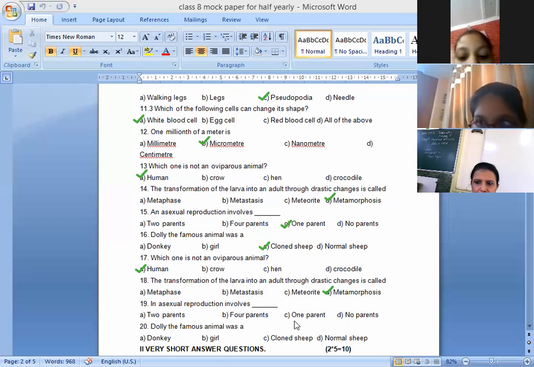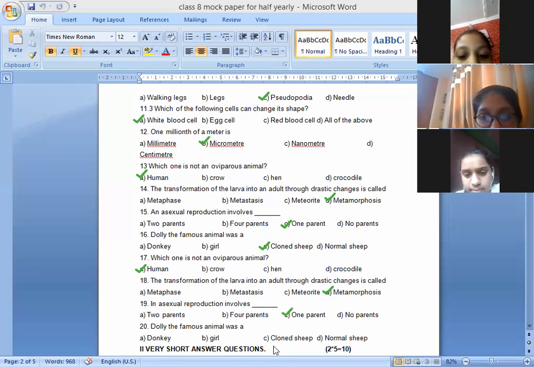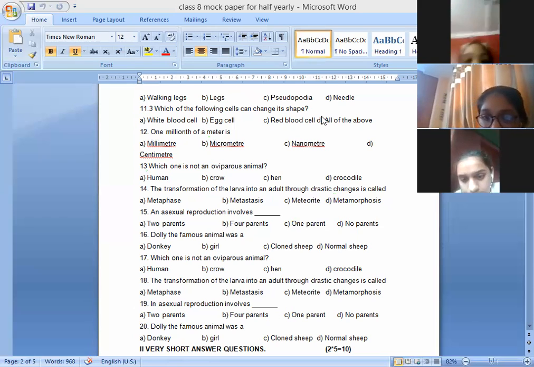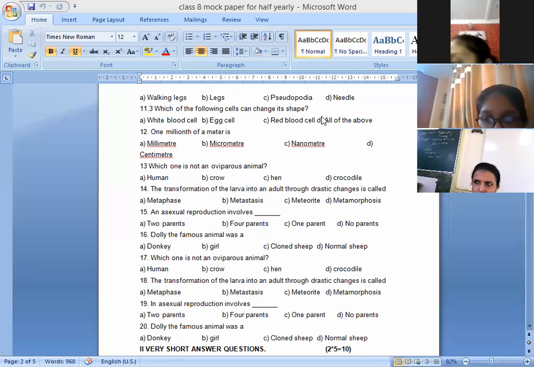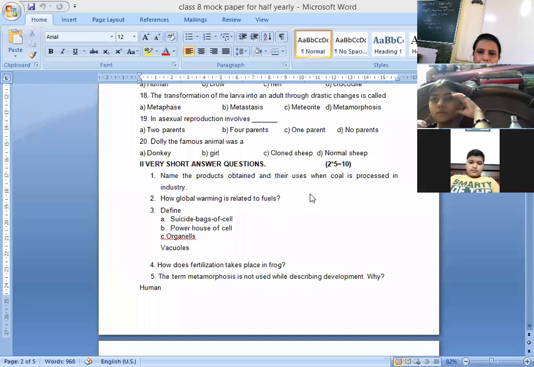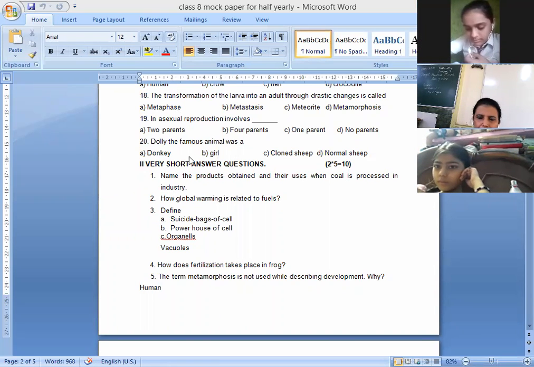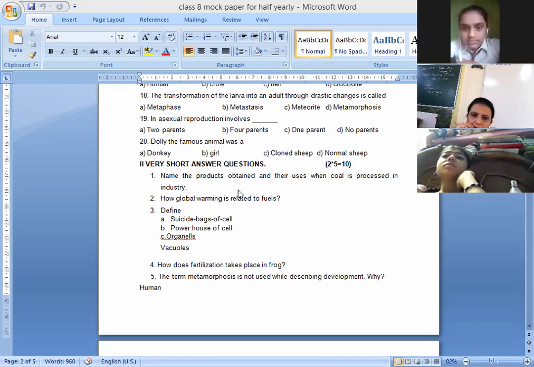So in asexual reproduction, one parent is there. Dolly was a cloned sheep. So children, these are the MCQs. Now the very short question answers, 2 marks each. Name the products obtained and their uses when coal is processed in industry. So you have to tell the products of coal. Yes, Ananya Khara.